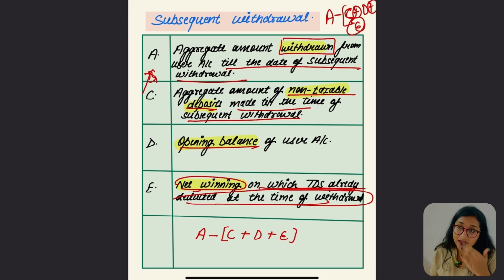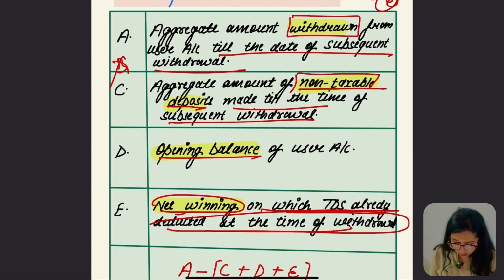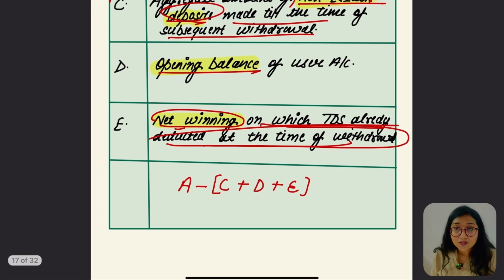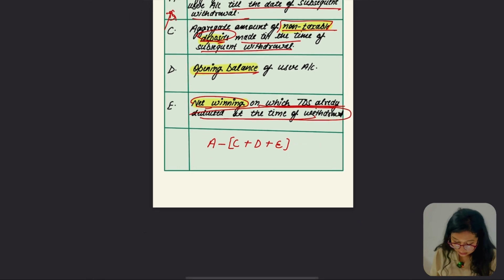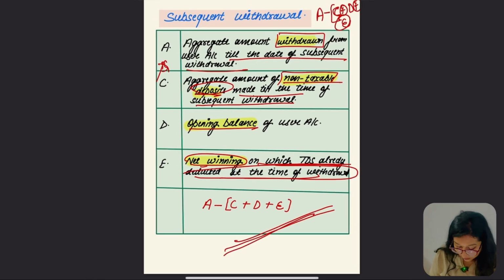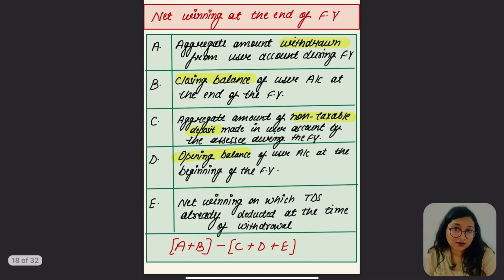So the first thing is the aggregate of withdrawals, from which we have to deduct three things. First was the non-taxable deposit, then the opening account balance, and one more thing was the net winning on which TDS was already deducted. So this is going to be the subsequent withdrawal. Earlier we calculated the first withdrawal. If a subsequent withdrawal is happening, in that case we'll go for this formula.